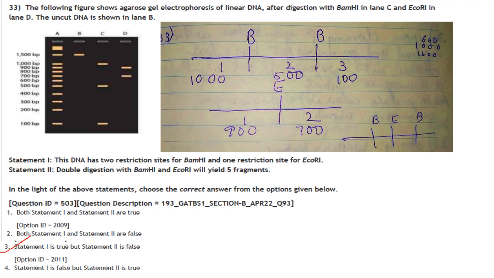Statement 1. This DNA has 2 restriction sites for BamHI and 1 restriction site for EcoRI. That is correct. If you see the figure over here, you can see that BamHI cuts at 2 different positions and EcoRI cuts only at 1 single position. Double digestion with BamHI and EcoRI yields 5 fragments. Need not be, you can get 4 also. So in the light of the above statements, choose the correct option. Both statements 1 and 2 are true? No. Statement 1 is true, but statement 2 is not. So the answer here is option 3.